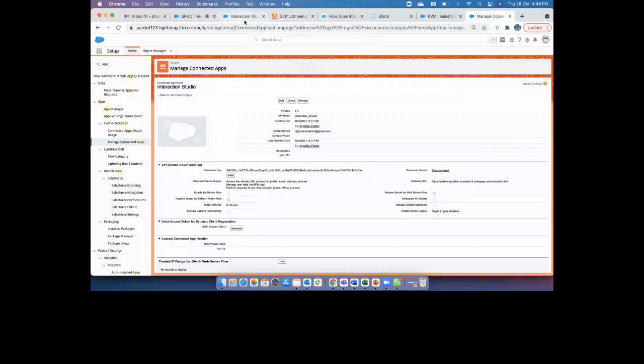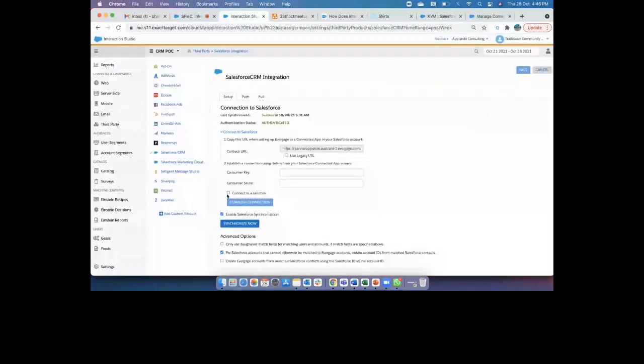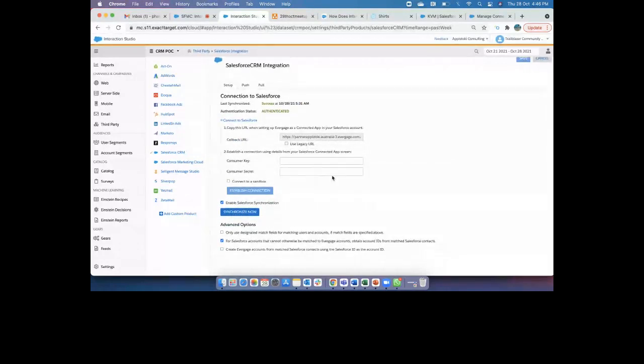If you have a sandbox, choose connect to sandbox, or else leave the checkbox blank, and then click on establish connection. Once you establish a connection, you will automatically get the status authenticated. As I said, this sync will normally run nightly, as per your time zone. So you can see the sync has run, and if you want real-time synchronization, click on synchronize now. Once you synchronize, all the sync tables you will get automatically.